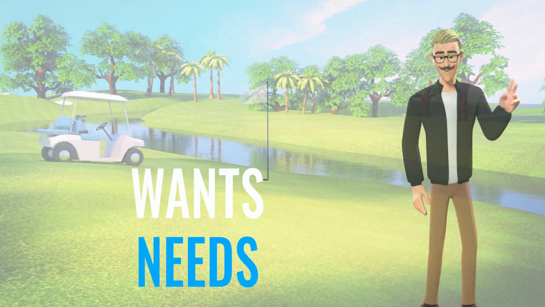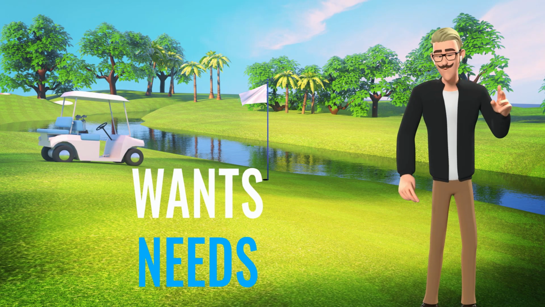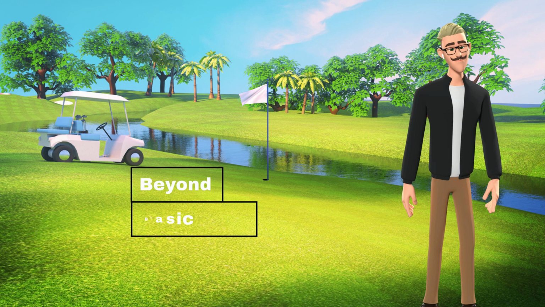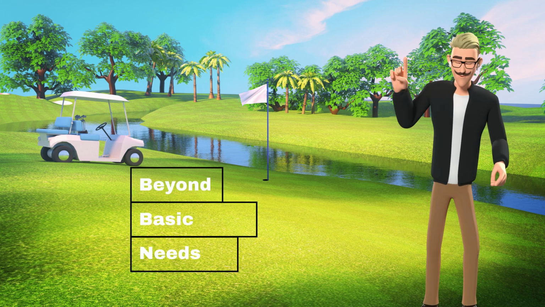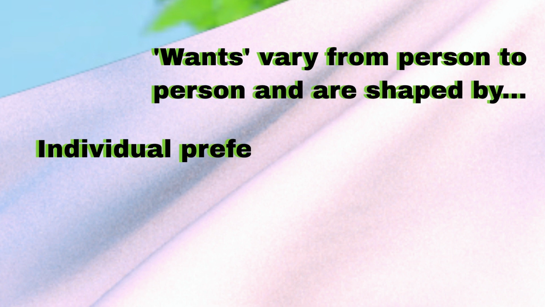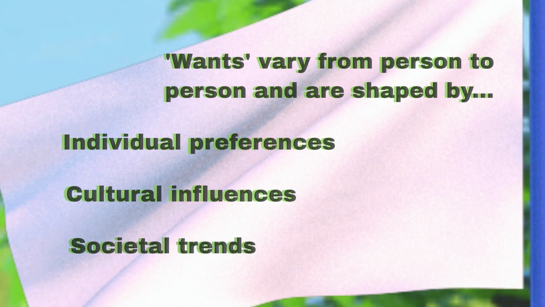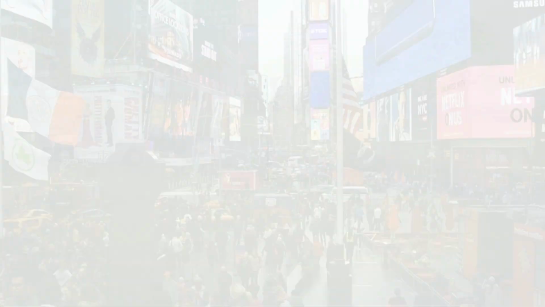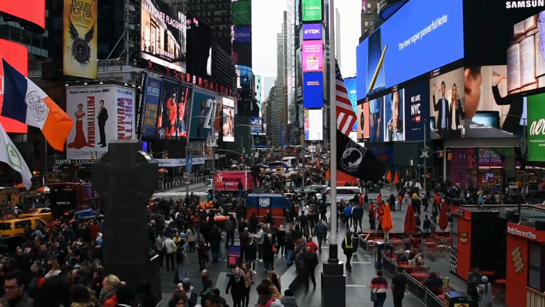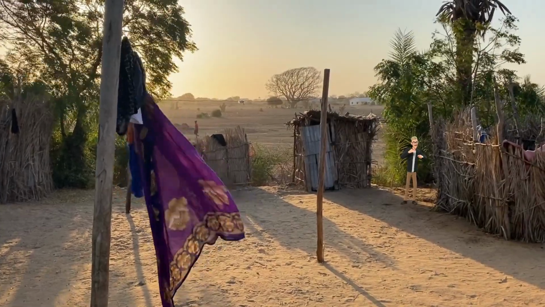Now, the fun stuff. Wants are desires or preferences beyond basic needs. And these vary from person to person and are shaped by individual preferences, cultural influences, and societal trends. So the wants in, for example, America, might be vastly different than the wants in Madagascar.